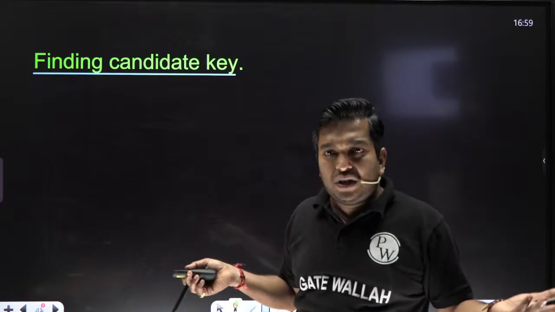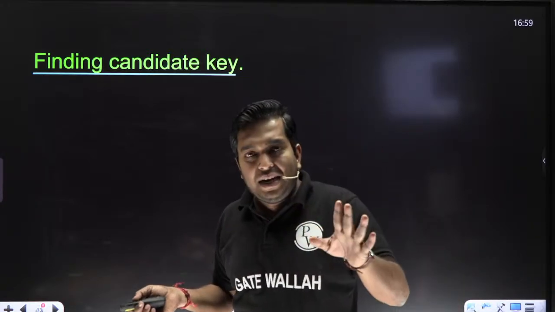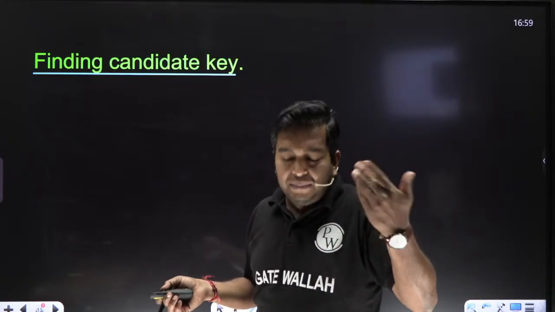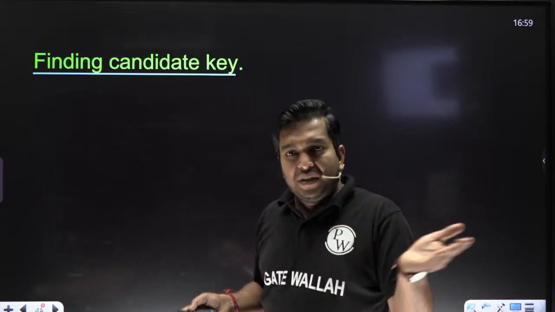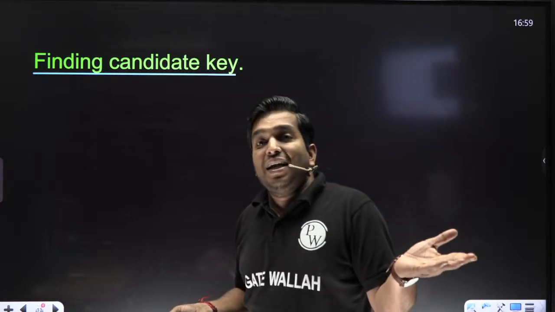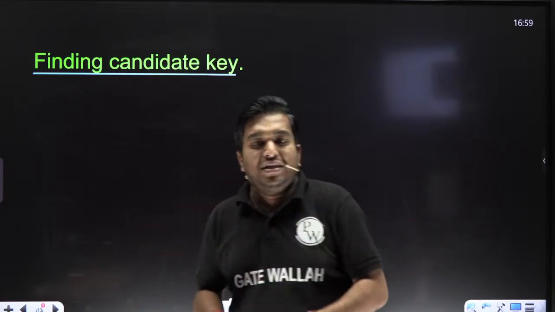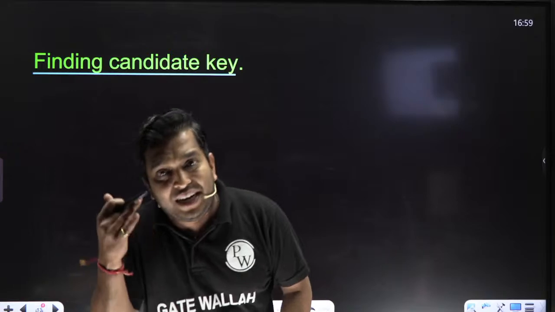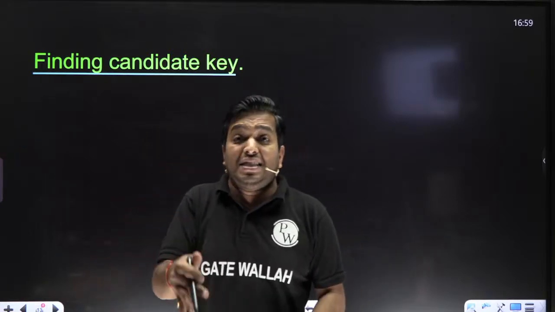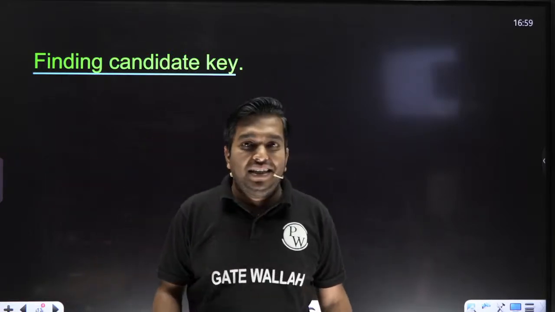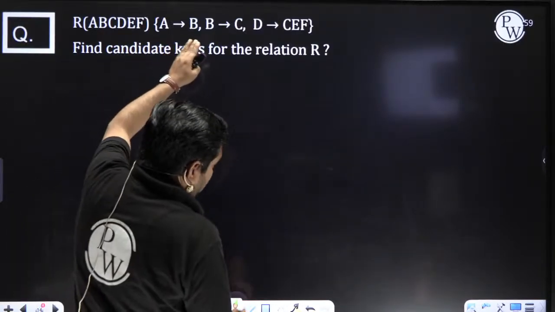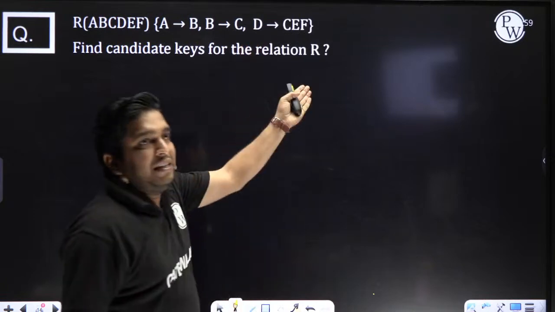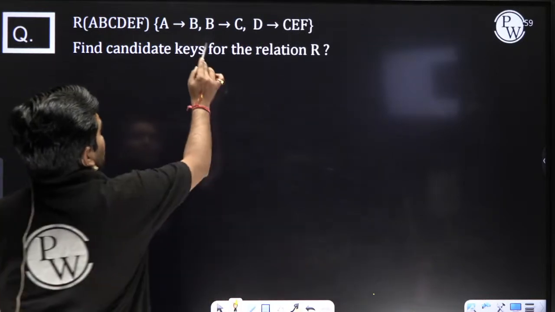And what are the shortcuts? There is no real shortcut, but one shortcut I am telling: whatever attribute is not present in the RHS must be in the candidate key. For example, here, which ones are present in the RHS?